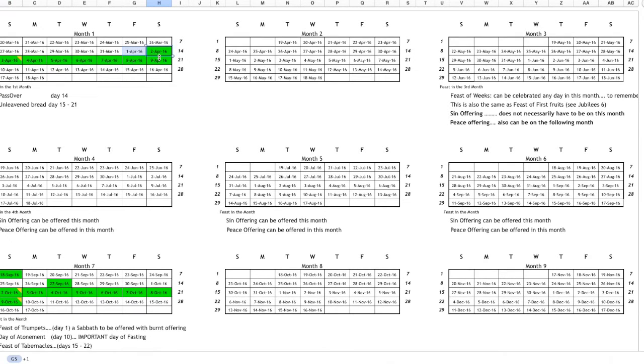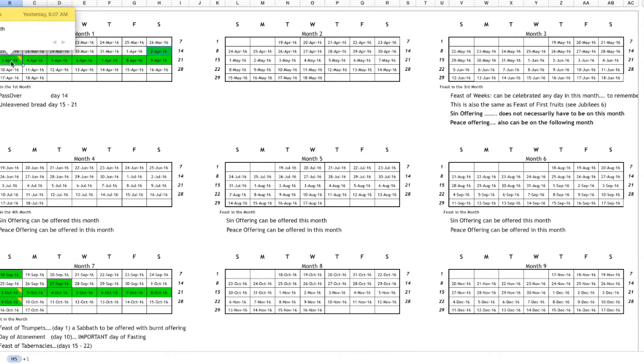On the 14th of that month, you have the Passover, the Feast of Passover, and we showed it here below, the days that are holy days. For instance, in the first month, you have the Passover and you have the Feast of Unleavened Bread. These are the two feasts we have in the first month. The Passover is on the 14th of that month, and then the Feast of Unleavened Bread will run from the 15th to the 21st. The first day of the Feast of Unleavened Bread is also a Passover. That's the 15th.